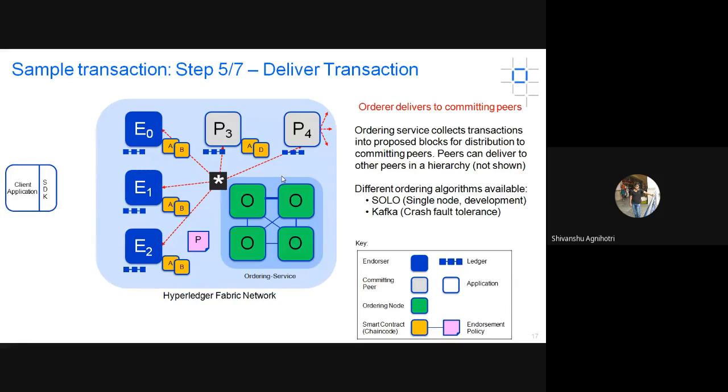So I've shown an instance of how these peers communicate with each other. There are different algorithms for ordering, meaning for collecting transactions and sending them, such as Solo or Kafka. I don't know much about these algorithms, but I can share some references over these algorithms, so you can see them in later slides.